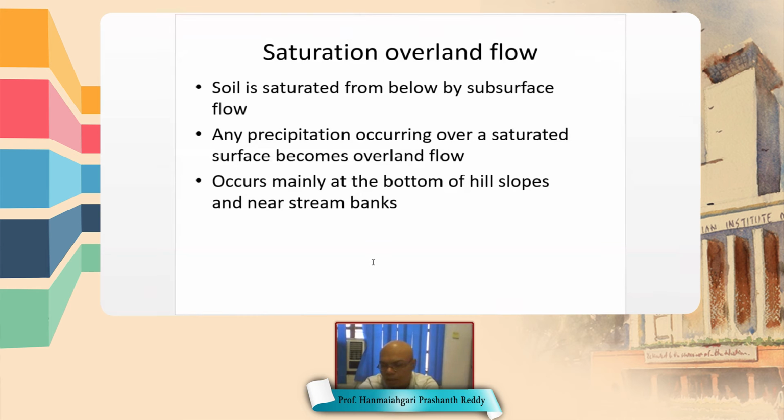When soil is saturated, infiltration capacity will be at its ultimate value, that means a small value. If you look at the potential infiltration curve, infiltration decreases and attains a constant infiltration when the soil saturates. So at that time the infiltration capacity will be small, and most of the rainfall flows on land. That is called saturation overland flow.